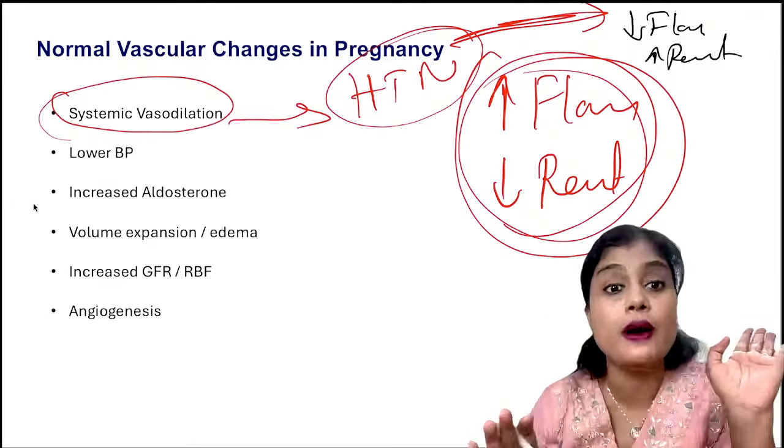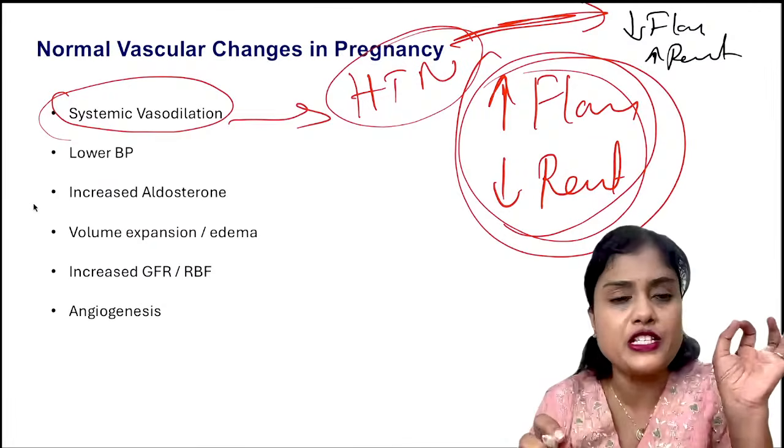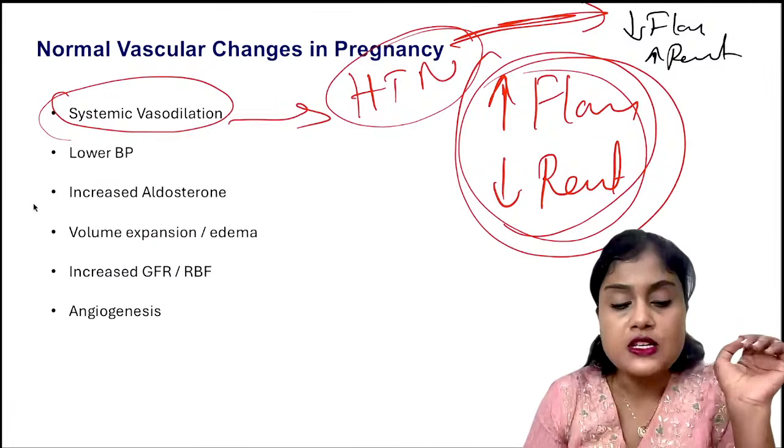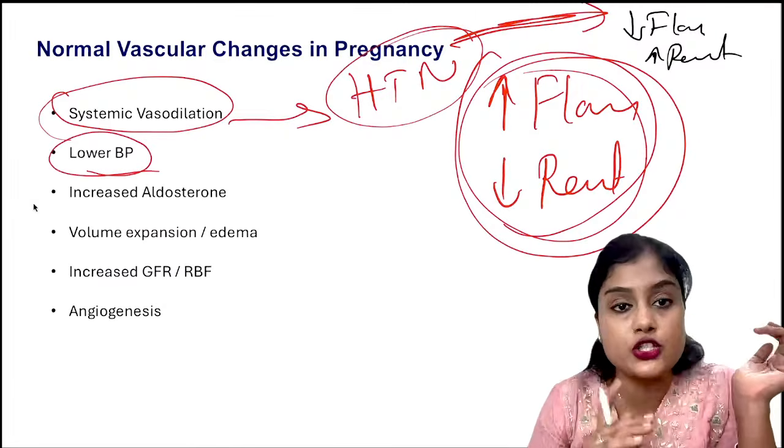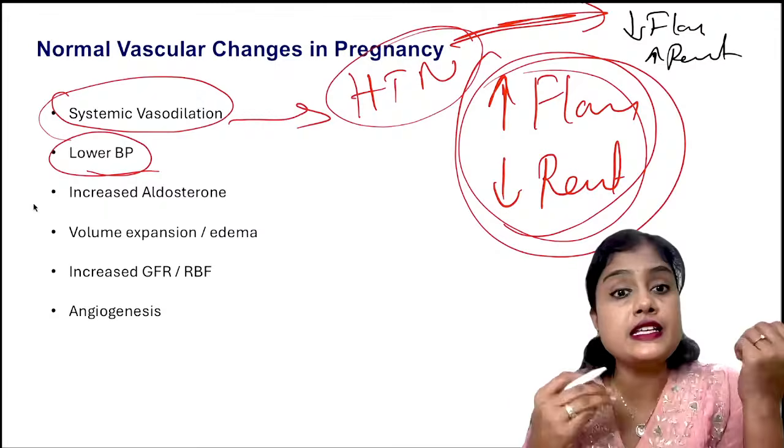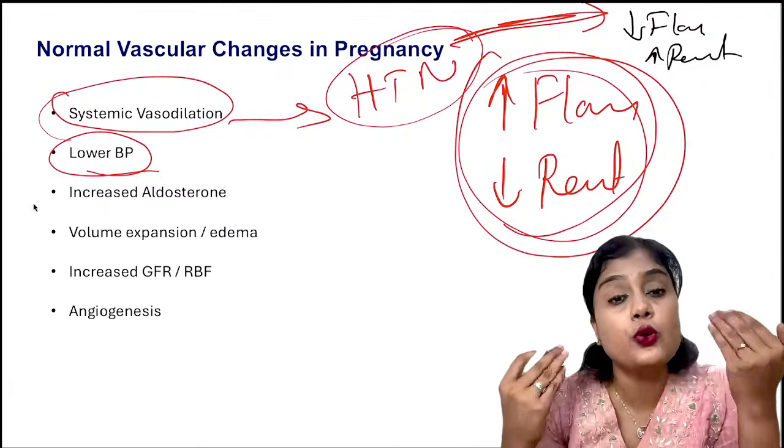You should not try to learn anything by heart, especially in OBG. It is a very easy and nice subject. So this will lead to lowering of the BP. Normally in pregnancy, BP lowers. It should not rise. Correct? Also, aldosterone is increased. Why? Because there is increased fluid volume.